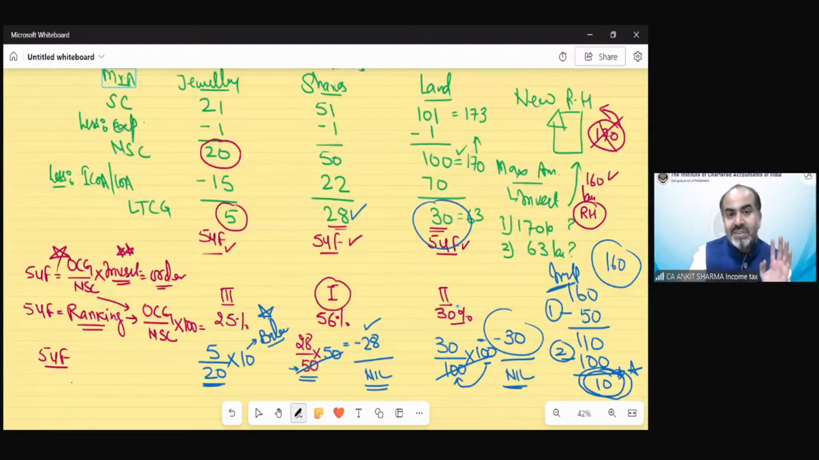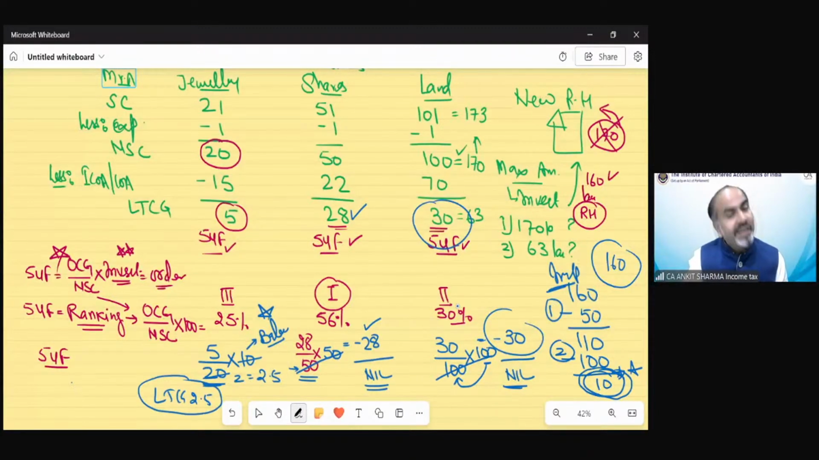So now the balance is 10. So technically, we have the exemption of 2.5 lakhs. So now the taxable long-term capital gain would be 2.5 lakhs. Clear? So now you can see the taxable capital gain would be 2.5 lakh rupees out of the whole capital gain of 63 lakh rupees.